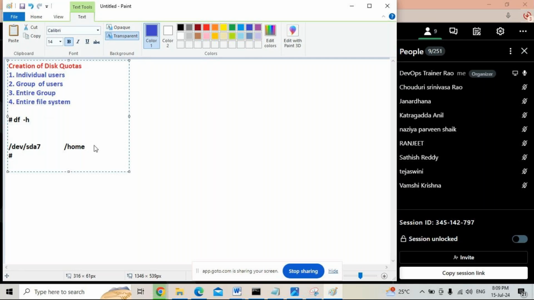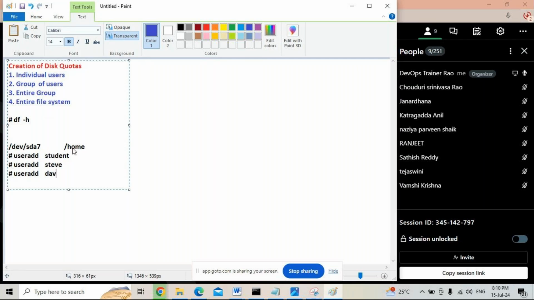Now create users. The command is useradd username. Username is student. Create a user called student with useradd. The home directory is going to be created under /home. useradd steve.